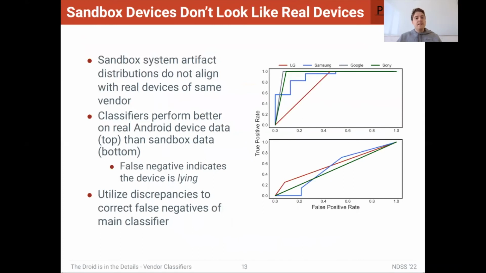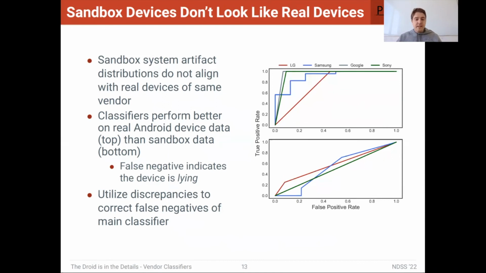So what we found is that sandbox devices don't look like the real devices that they claim to be. The distributions of the artifacts from sandbox data do not align with the real devices of the same vendor. What we see in the figure on the right is on the top, our device-specific or vendor-specific classifiers rather perform much better on real device data than they do on sandbox data. And what this means is that the device is effectively lying about its make in a lot of the cases.